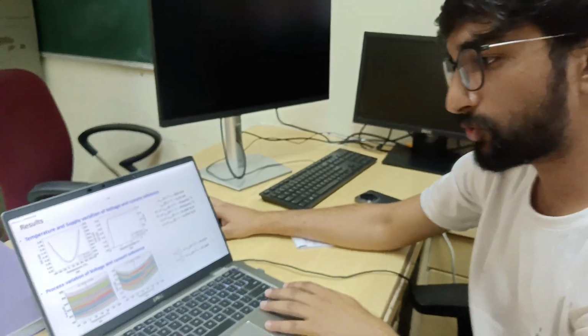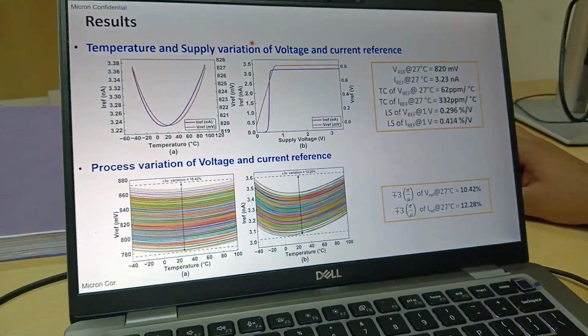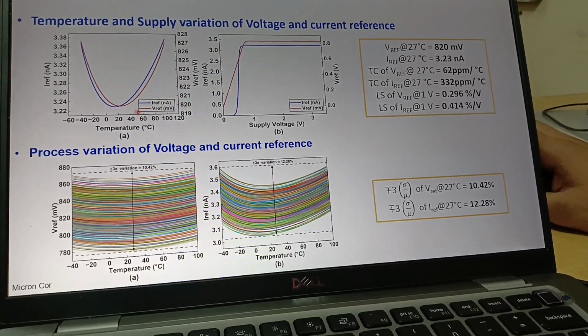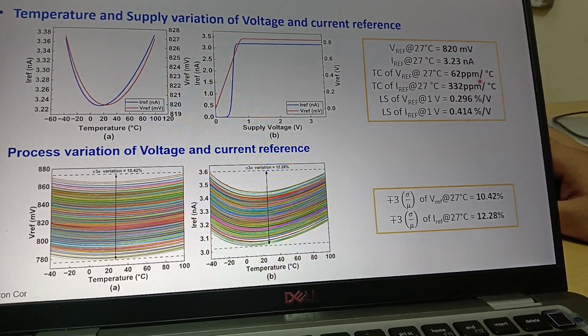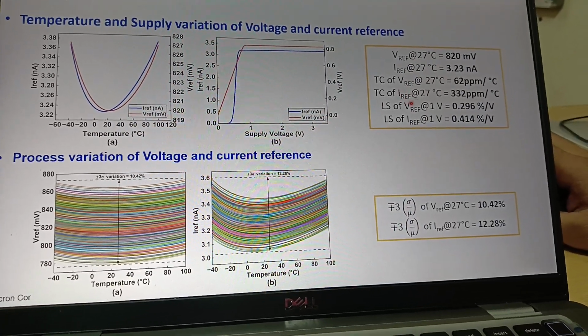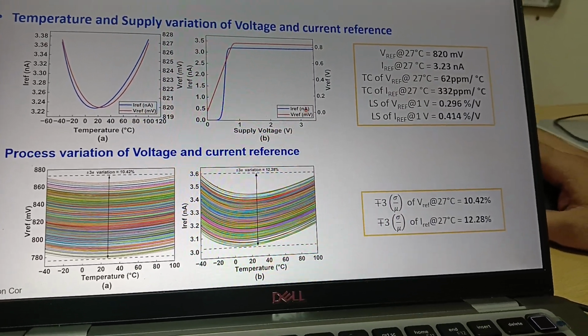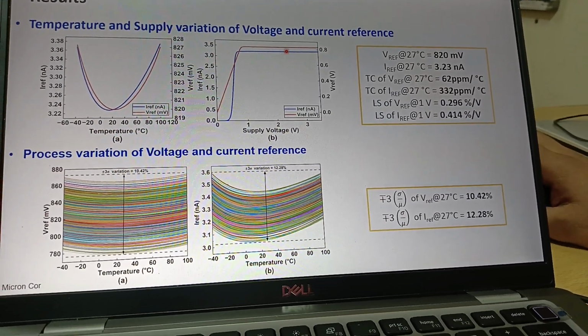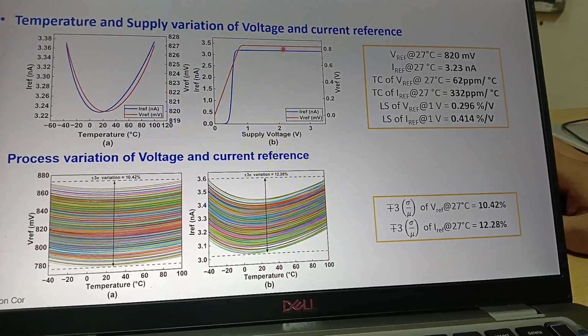These are the results that I'm showing here with respect to temperature and with respect to supply. As we discussed, the TC that we are getting is 62 ppm, which is very good. The V reference, TC of I reference also I'm showing here. This is with respect to supply. As supply is changing, if you see, the output that you are getting is constant. That's what our ultimate goal is.